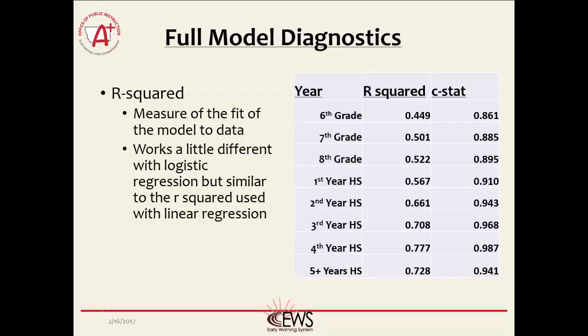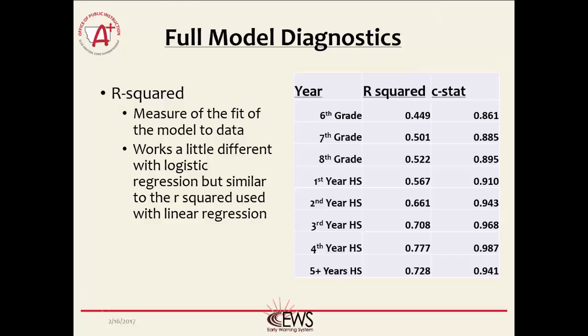The previous model diagnostics presented the results of all the models combined. This slide shows some model diagnostics for each individual model. R-squared is a popular way to measure the fit of a model, especially in linear regression. The R-squared presented here for logistic regression has a slightly different definition, but is similar. A perfect model would have an R-squared of 1. The C statistics are also presented here for each model. As mentioned before, a C statistic above 0.8 is considered excellent in statistics.